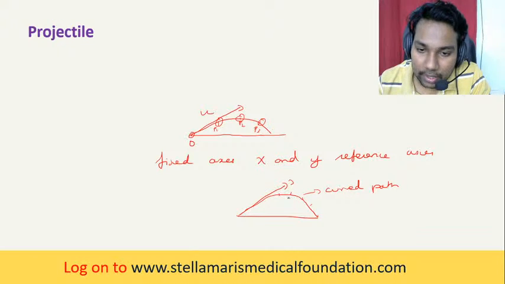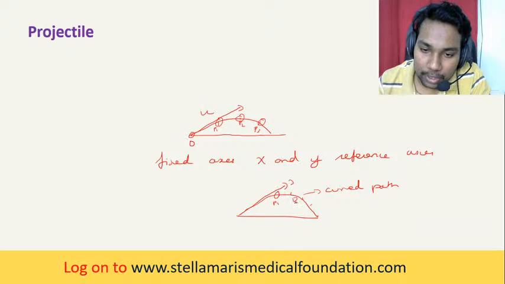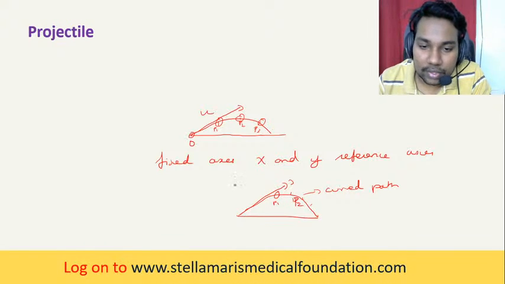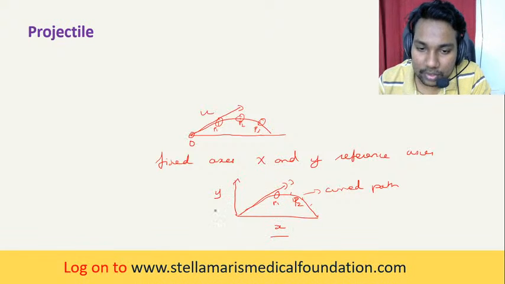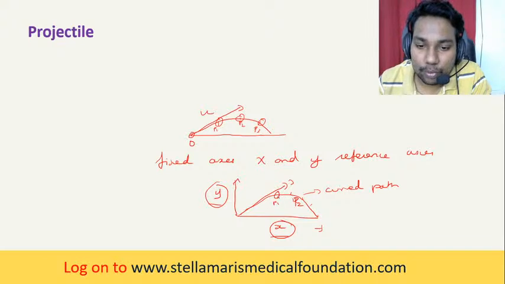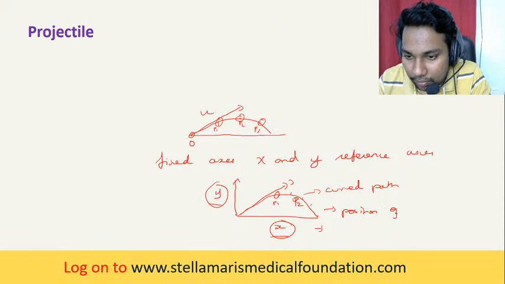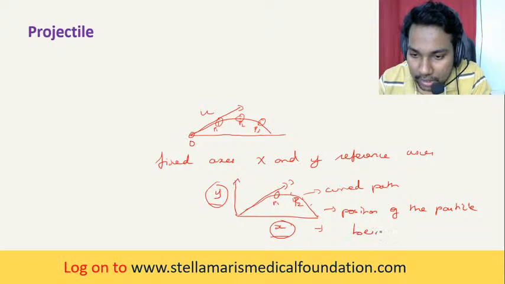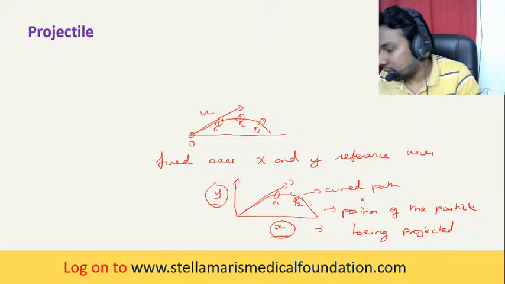The position of the particle, this is P1, P2, can be determined with the fixed axis. This is y and x, the reference axis. With respect to this reference axis, we can find the position of the particle being projected. So you understand till now?